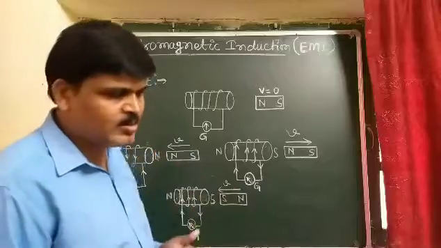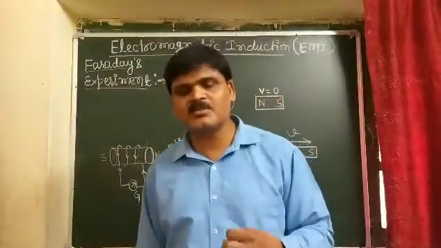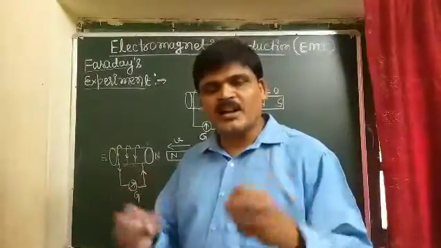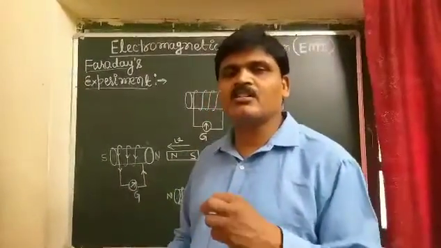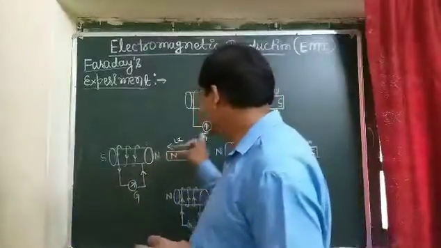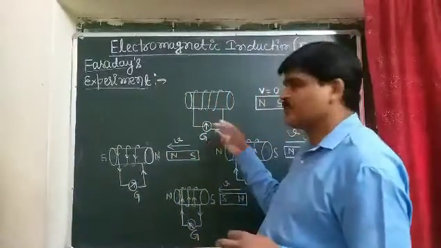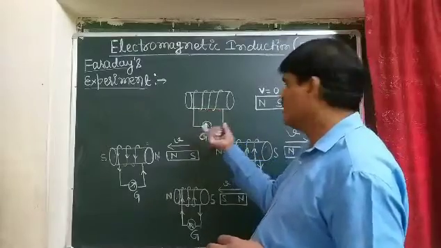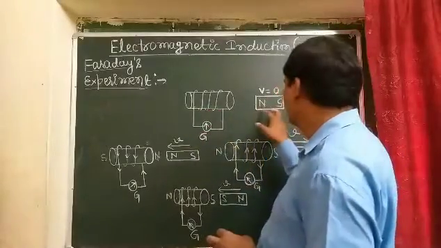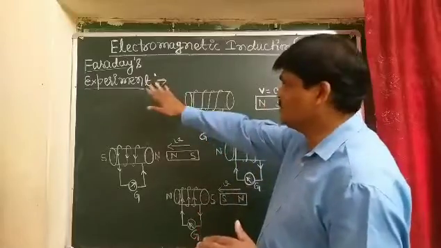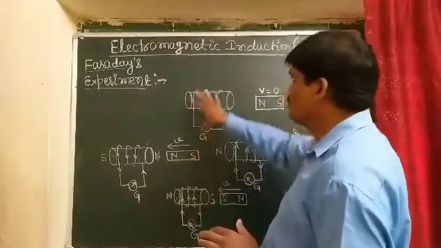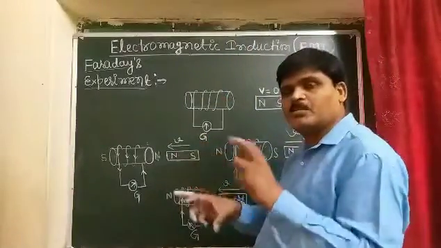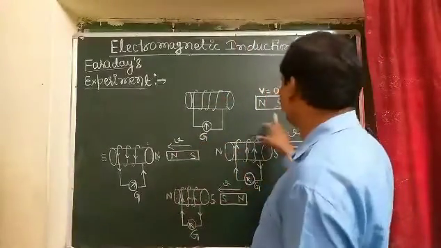You know that a galvanometer is a very sensitive device which can be used to find whether current is flowing through a circuit or not. So this is the galvanometer, this is the coil in the form of a solenoid, and here is the bar magnet. Now the various experiments to produce electromagnetic induction show how the electric field is produced by the magnetic field.